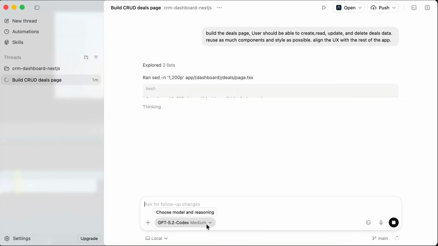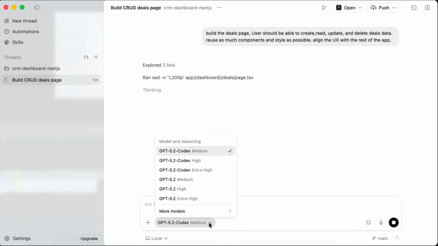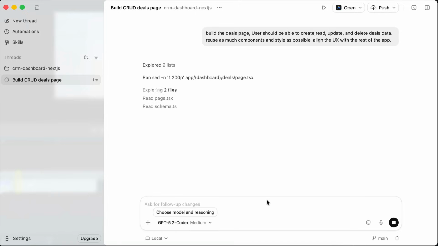Also, I forgot to mention that you can select the model to use below the chat box over here. It currently defaults to Codex 5.2 medium, but you can use the high or very high variants for long reasoning capabilities. Okay, this will take some time, so I will fast forward a bit to when the agent is finished.